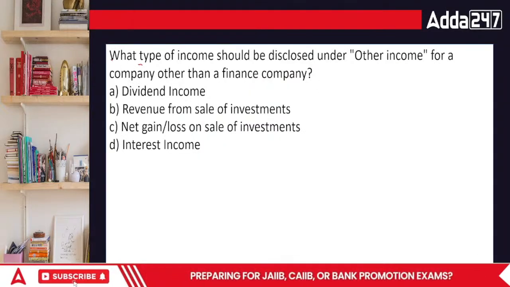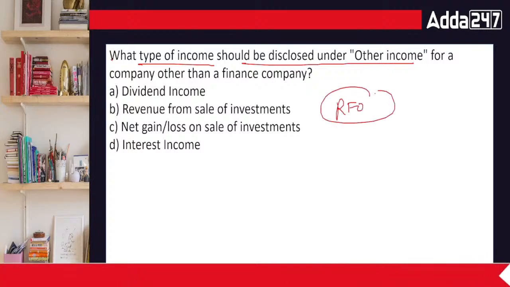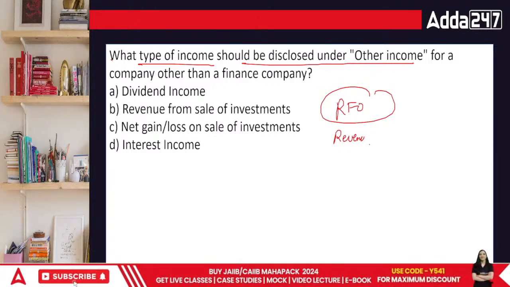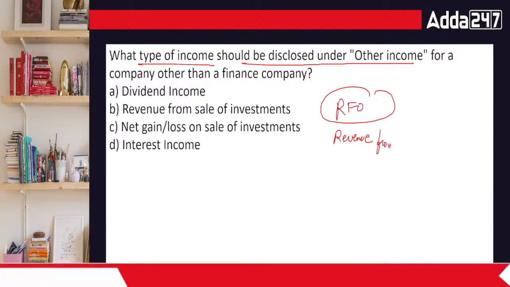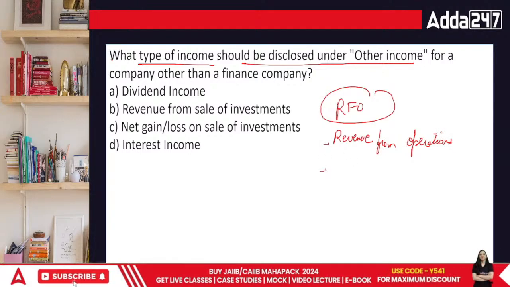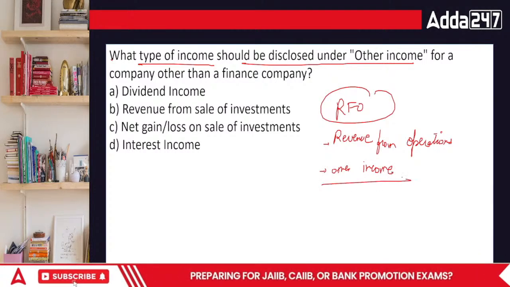What type of income should be disclosed under other income? See, we have two. Revenue from operations and other income. We have two kinds of income. Other income is the income which is other than your regular sales.